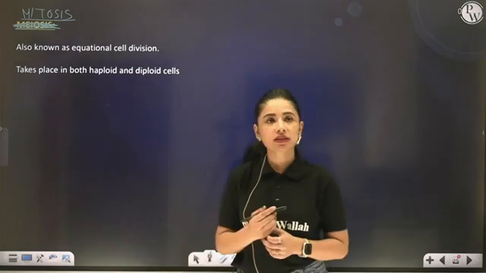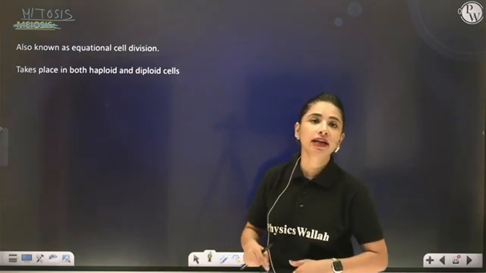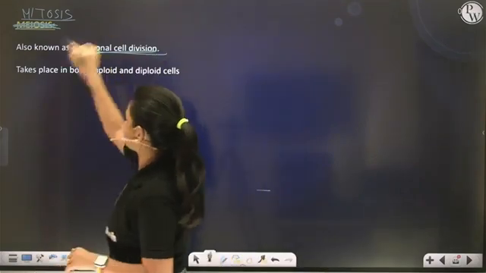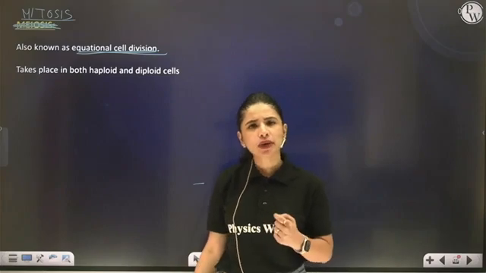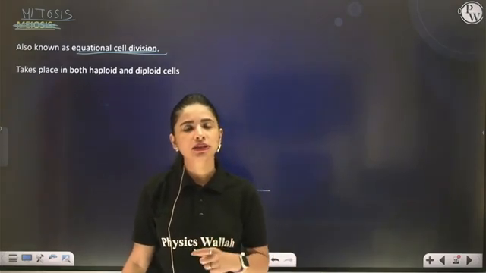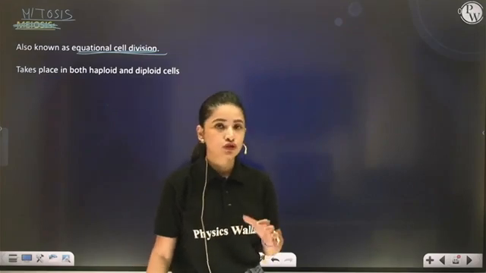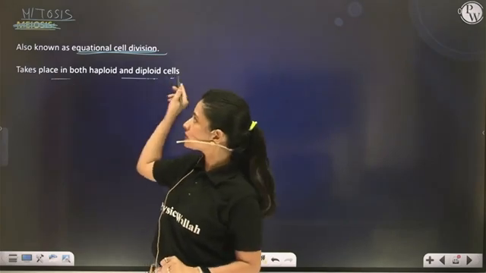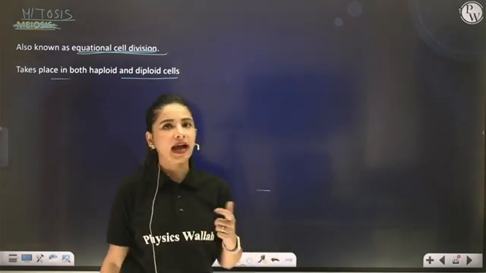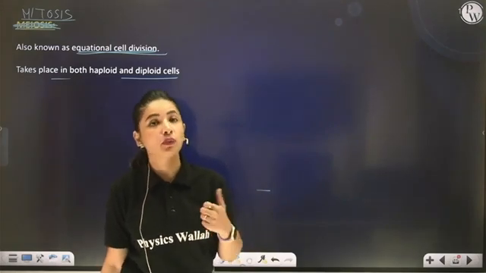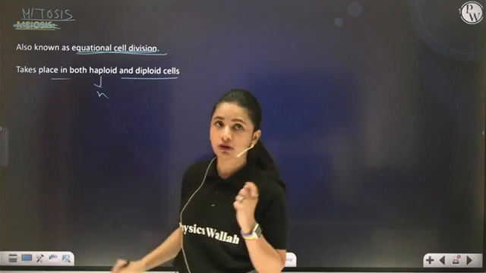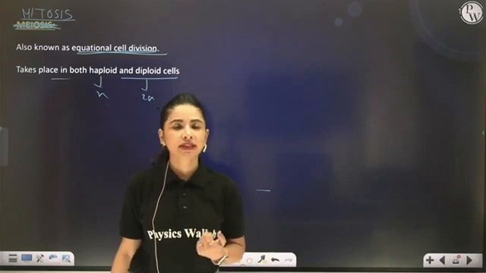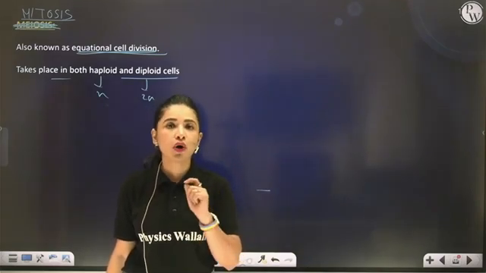Okay, so what is mitosis? Mitosis is a type of karyokinesis where equational cell division takes place. Now, what is equational cell division? Why are we using the term equational for mitosis? Before I explain these things, let me tell you one more point. Mitosis can take place in both haploid as well as diploid cells. A cell having one complete set of chromosomes can also show mitosis, and surely a diploid cell, a cell having two complete sets of chromosomes, can also show mitosis.